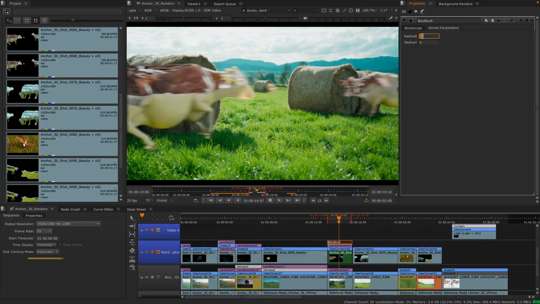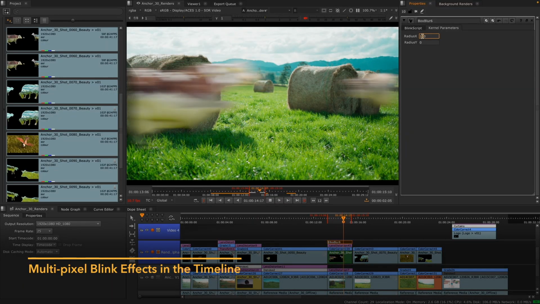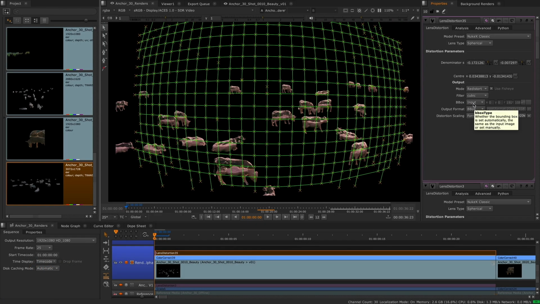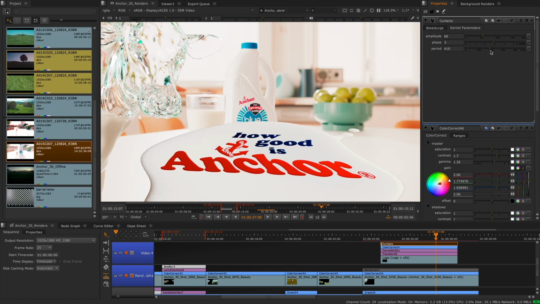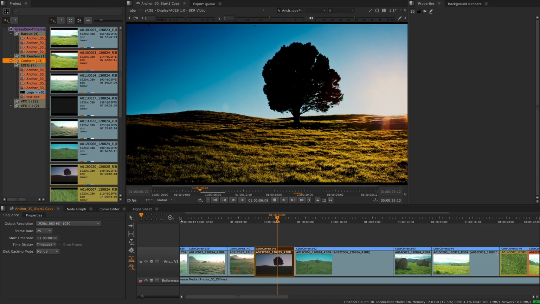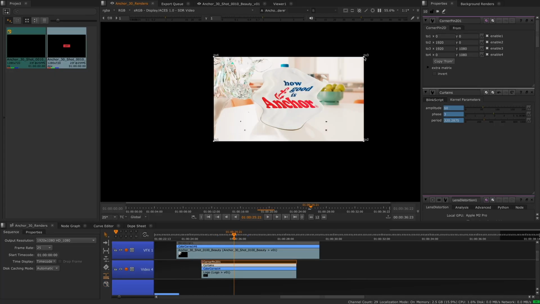The Inference node is made possible by support for multi-pixel Blink soft effects on the timeline, which enables new soft effects such as lens distortion, denoise, and the ability to create your own custom spatial Blink scripts. Now you can do more at a sequence level, whether that's trying out effects, preparing shots for compositors, or ensuring you have the tools to build accurate edits.